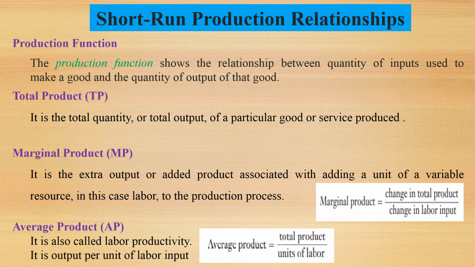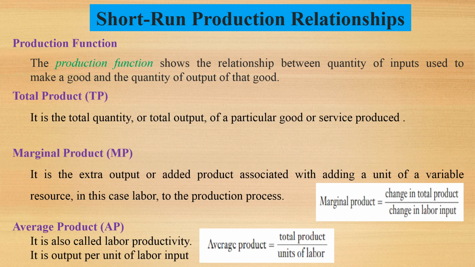Marginal product is equal to change in total product due to change in labor. Marginal product is equal to change in total product divided by change in labor input. Average product, AP, also called labor productivity, is output per unit of labor input. Average product is equal to total product divided by units of labor.